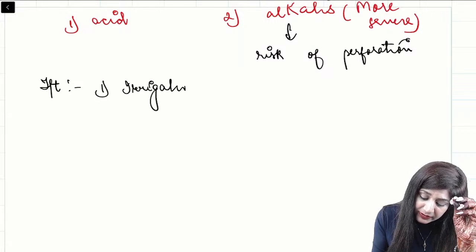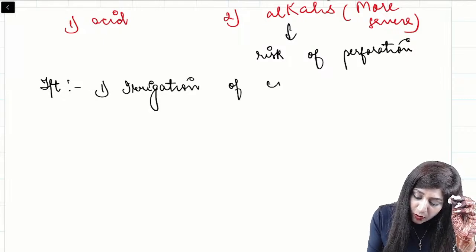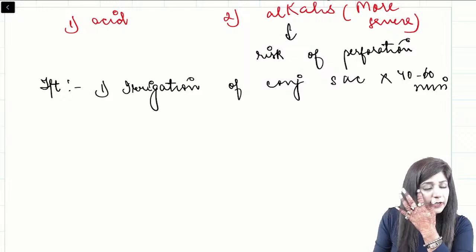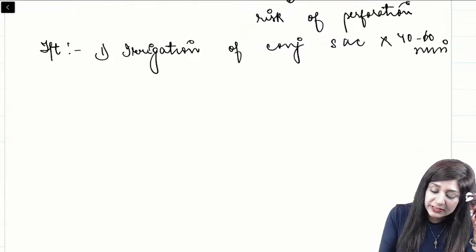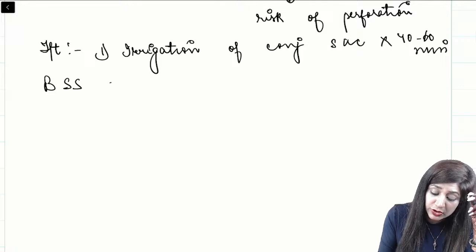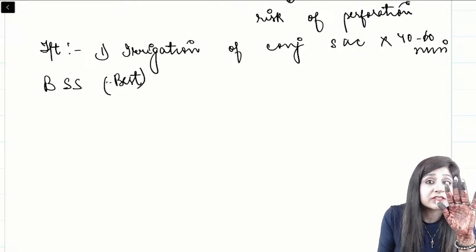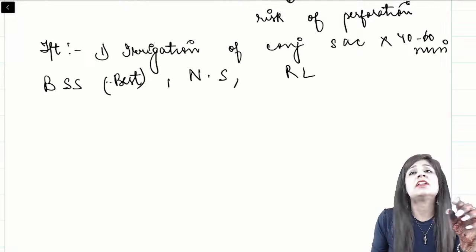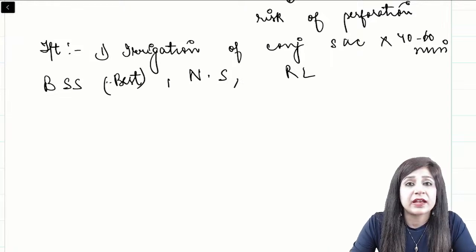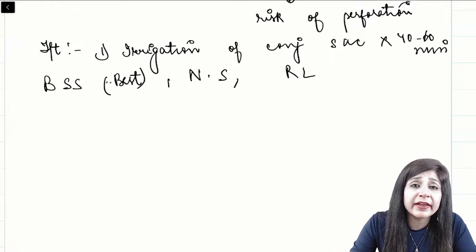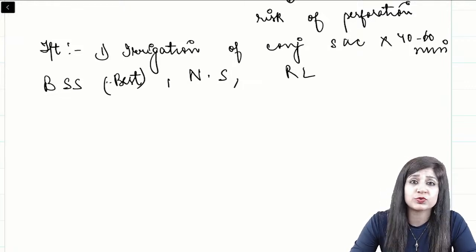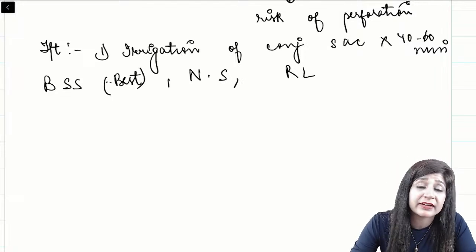It's very important that you do the irrigation of the conjunctival sac thoroughly for about 40 minutes to 60 minutes, or 1 hour. Now this irrigation of the conjunctival sac can be done with balanced salt solution, which is considered to be the best. Otherwise, if this is not available, then you can do it with normal saline or Ringer lactate. Of course, I am telling you that when it's an emergency, even if you do not have balanced salt solution, normal saline or Ringer lactate, no problem.